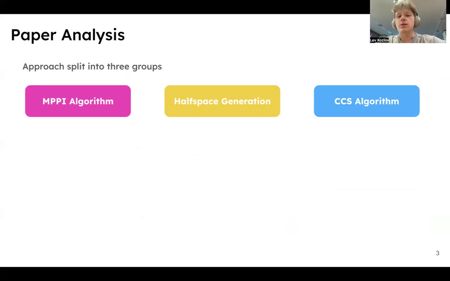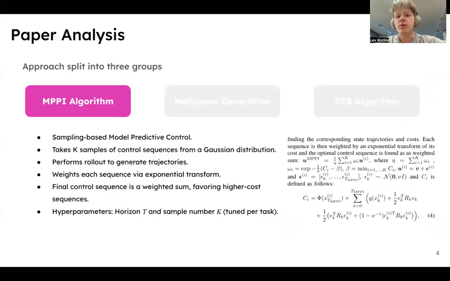So the combined approach presented in the paper can be split into three main groups: MPPI algorithm, half space generation, and CCS algorithm. So MPPI algorithm is a sampling-based model predictive control algorithm. It starts by taking k samples of control sequences from a Gaussian distribution, then performs a rollout, a forward simulation of our dynamics of the given sequence, and obtains trajectories.